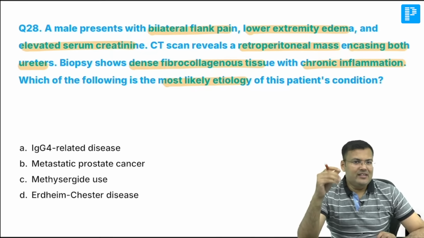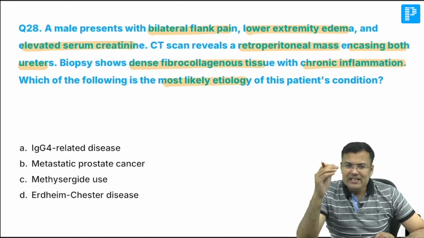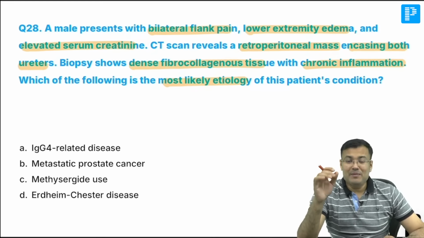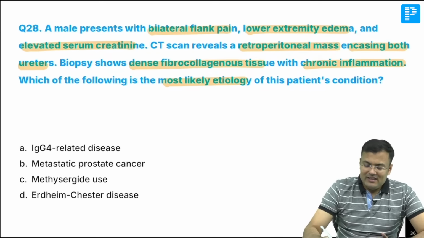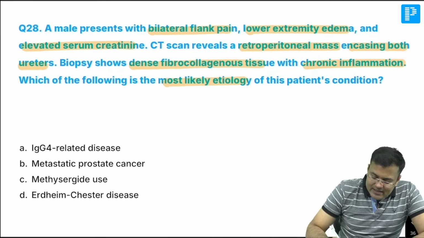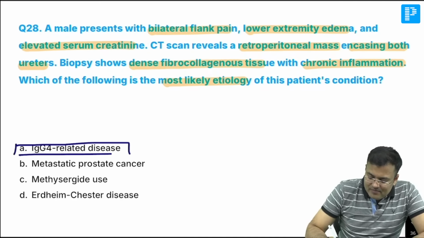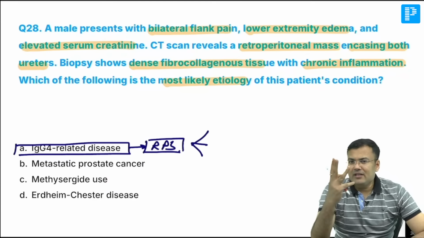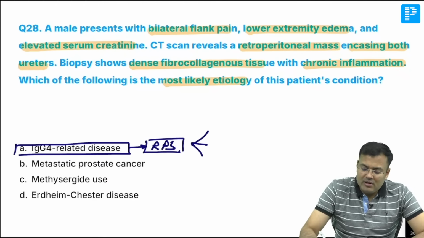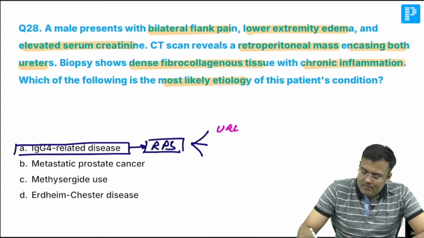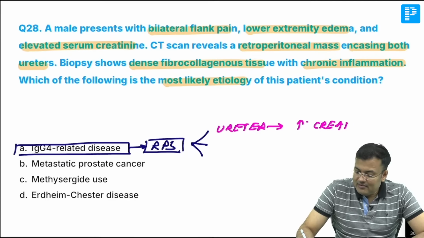Actually speaking, this patient is having IgG4 related retroperitoneal fibrosis. Remember, this is very, very important. In this retroperitoneal fibrosis, three structures are involved. Most commonly, the ureter. Since the ureter is involved, that's why there is raised urea and creatinine.